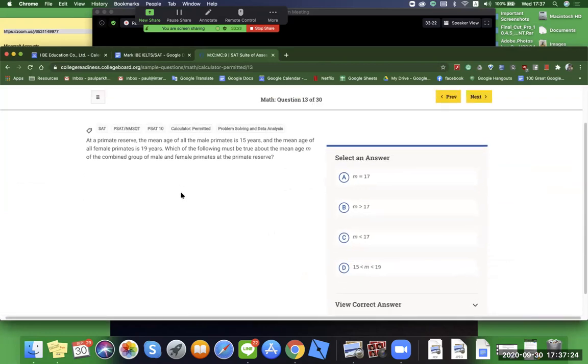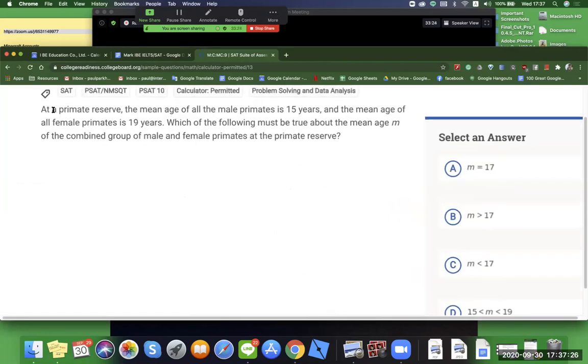Okay, here we go. At a primate reserve, this is going to be a place for monkeys. The mean age, not that they're mean, it's the average, is 15 years old. So they're a bunch of teenagers. Okay. Mean age of female primates is 19 years old.